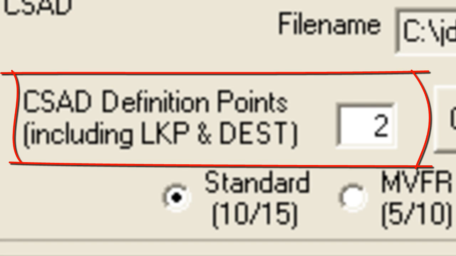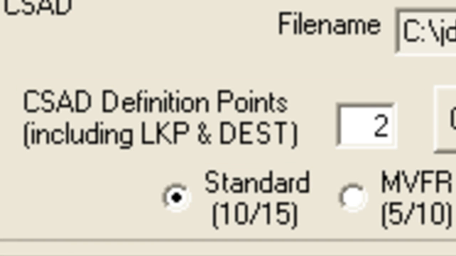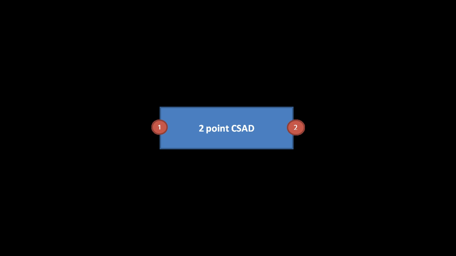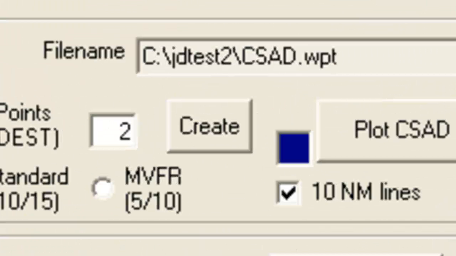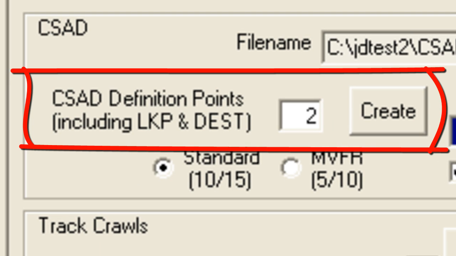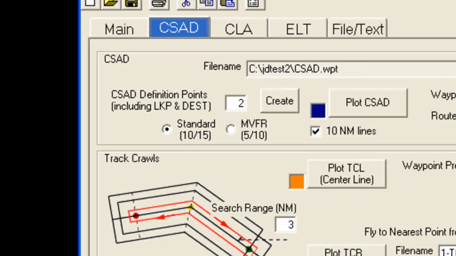The CSAD definition points tell Search HQ how many points are in the CSAD. 2 points means it is a straight or rectangular CSAD. 3 points will mean there is a bend in the CSAD as shown here. Beside the CSAD points, the Create button will allow you to create the CSAD in Aussie Explorer by clicking the points on the CSAD on the map. I'll demo this shortly. As I mentioned, these are all the primary controls you need to create a CSAD.